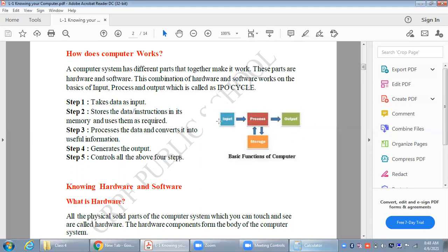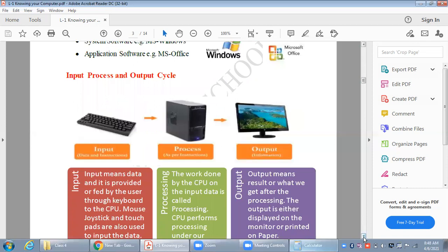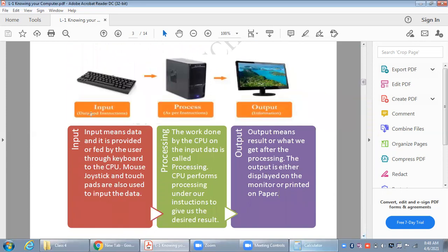So it means suppose I'm downloading a song and I'm not going to play it, I'm just keeping it saved in my computer. So it means I'm doing an input and then storing it somewhere inside the computer and no output is coming. ठीक है? So this is how the computer works. Computer works with the help of these three steps: input, process and output. Next is the input output cycle. Let us understand the input output cycle in more detail.